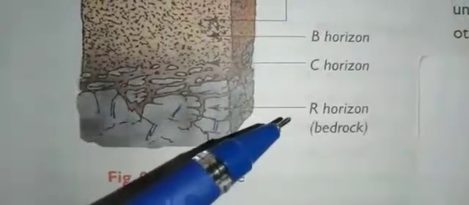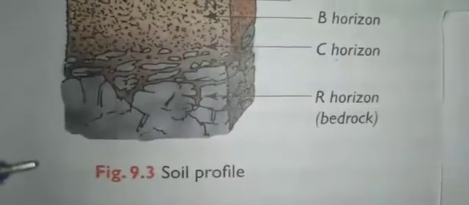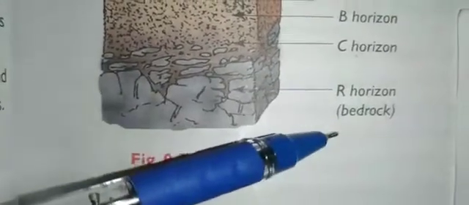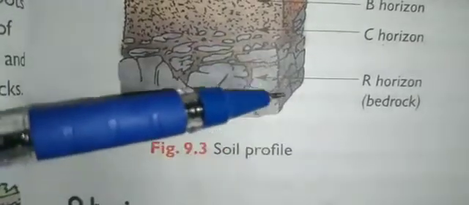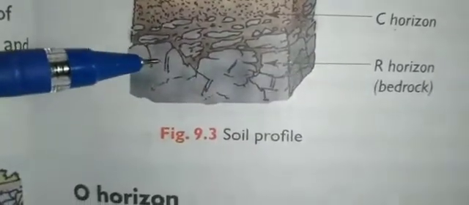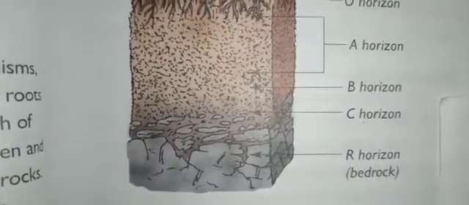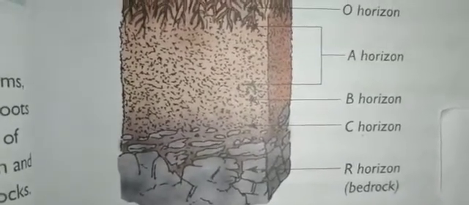The last and final is R horizon or bedrock. This R horizon is also called bedrock. It consists of unbroken solid rocks. Here you can see it contains unbroken solid rocks and it is present beneath all the other layers. ಎಲ್ಲ layers ಕೆಳಗಡೆ ಈ ತರ ರಾಕ್ ಇರುತ್ತೆ. So this is about the different horizons of a soil profile.